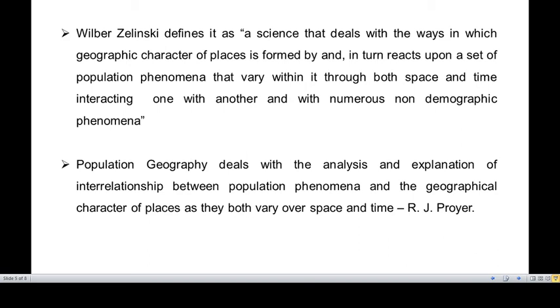So especially we need to understand what a spatial organization is, how the geographical place is, what kind of population is inhabiting it, how both these segments are interacting with each other, and how they vary from one space to another space, from one time to another time.